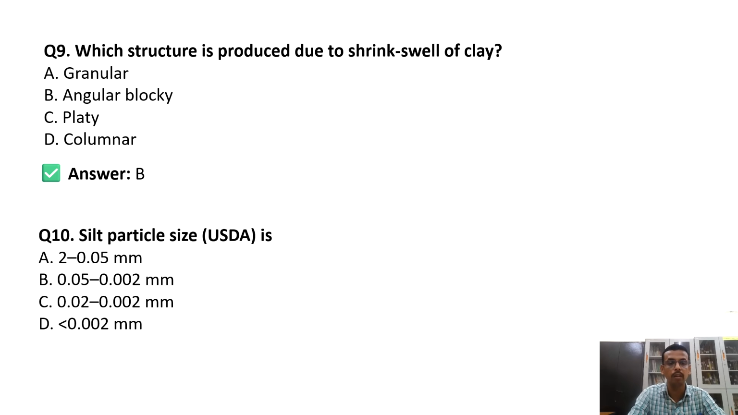Then coming to question number 10: according to the USDA, what is the particle size for silt particle? The answer will be B, 0.05 to 0.002. Less than 0.002 is the clay particle. It is the same for ISSS and USDA, less than 0.002 millimeter for clay particle. For silt, it is 0.02 to 0.002 for ISSS, and USDA 0.05 to 0.002. This is one of the most important questions for ICAR JRF.